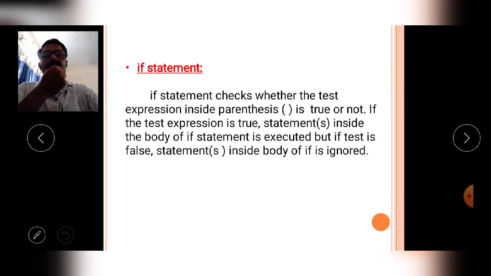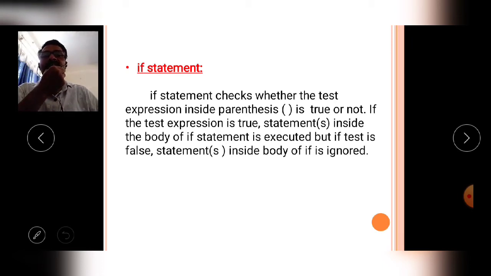Now the first one is the if statement. Observe the name, if statement. If the given condition is true, then the dependent block of the if statement is executed, otherwise not.